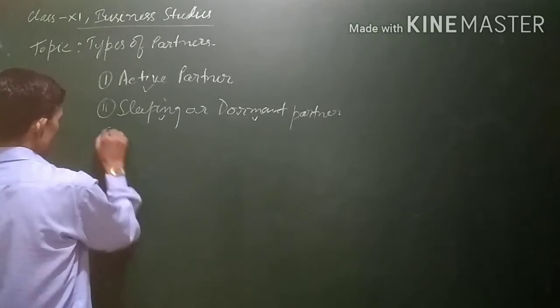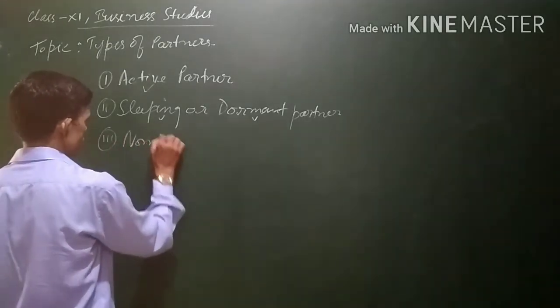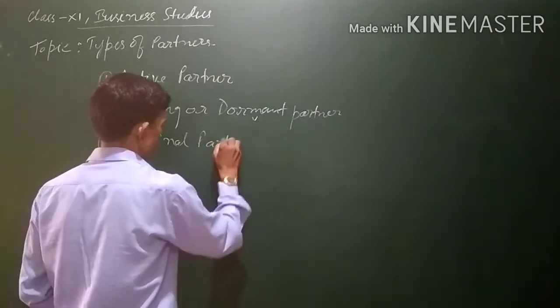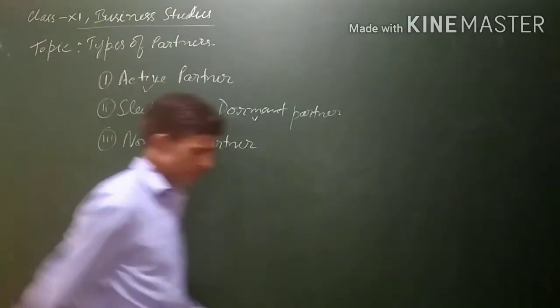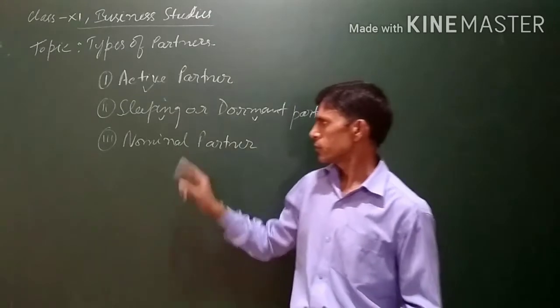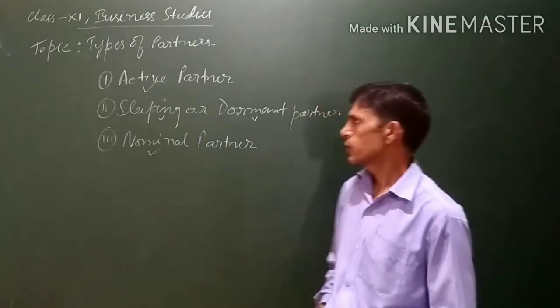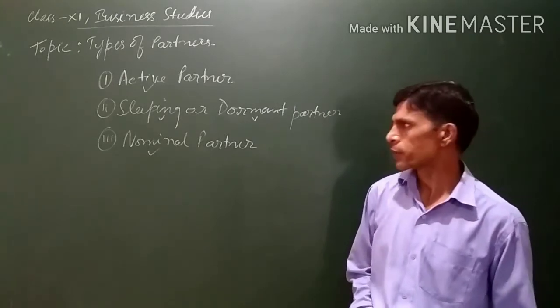Third, nominal partner. A partner, actually the nominal partner is not a partner. Simply saying, the nominal partner is not a partner.